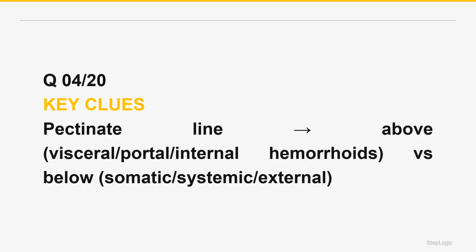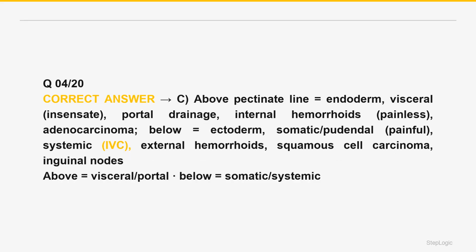The pectinate, or dentate, line is a critical embryologic and clinical boundary in the anal canal. It marks where the endodermal hindgut meets the ectodermal proctodeum, and structures differ completely above versus below it. Above the pectinate line, derived from endoderm hindgut, visceral autonomic innervation, so it is relatively insensate, pain insensitive. Venous drainage via the superior rectal vein into the portal system. Internal hemorrhoids form here and are painless, and cancers here are adenocarcinoma. Lymph drains to internal iliac nodes. Correct answer is C.